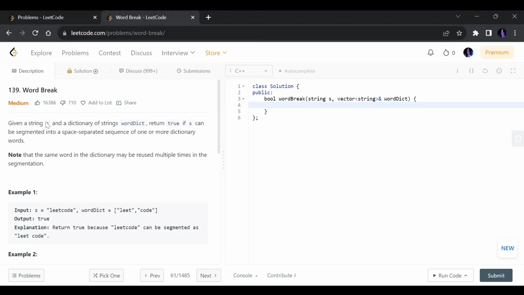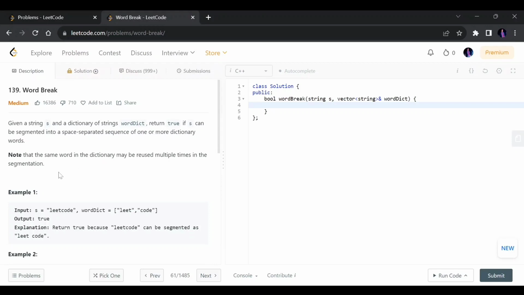We are given a string S and a dictionary of strings, wordDict. Return true if S can be segmented into a space separated sequence of one or more dictionary words. Note that the same word in the dictionary may be reused multiple times in the segmentation.